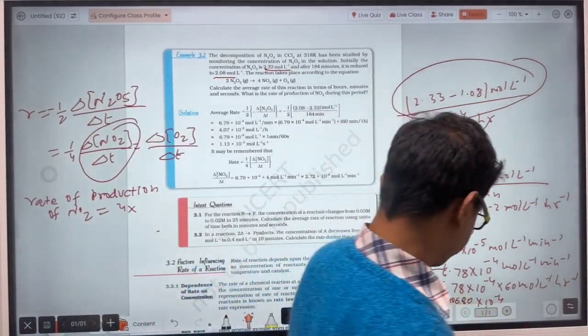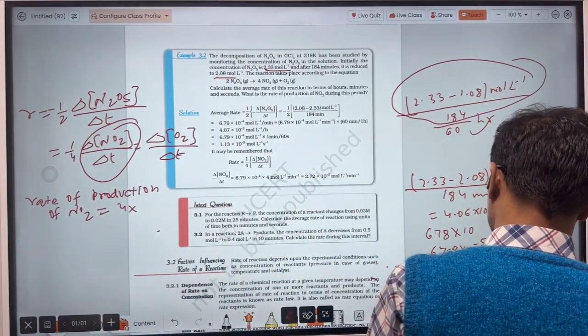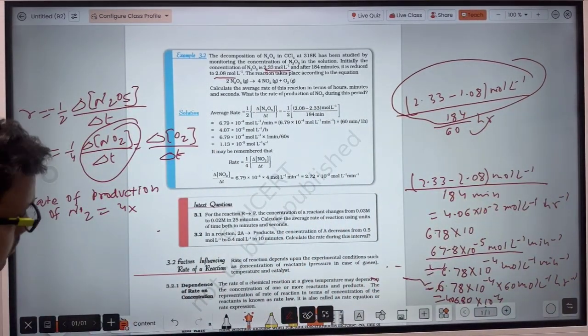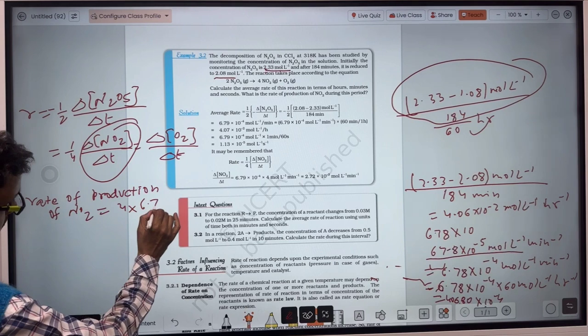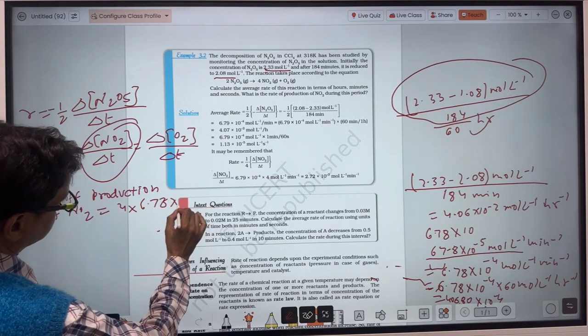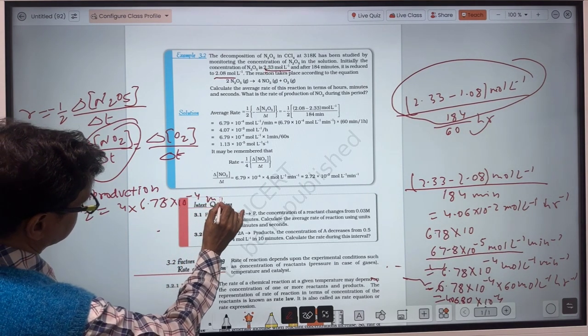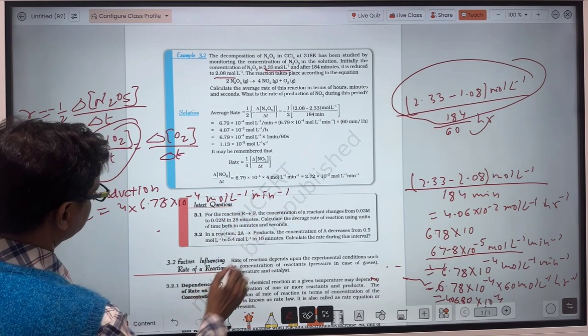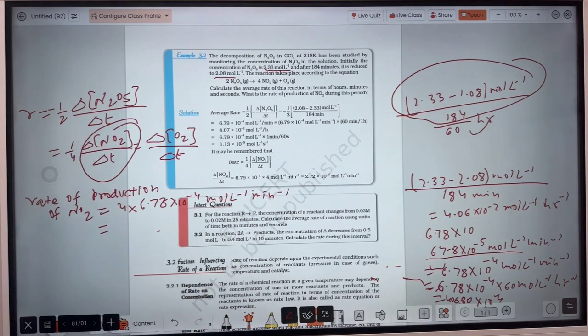So mole per liter per minute you have calculated here. Multiply them.